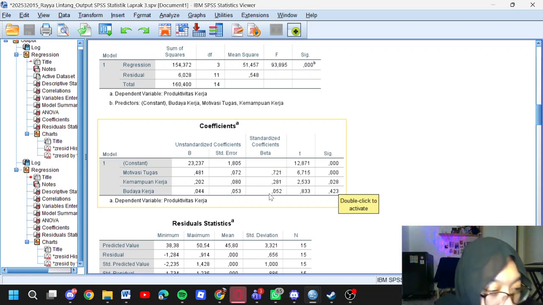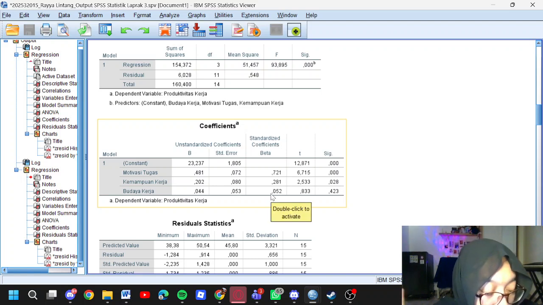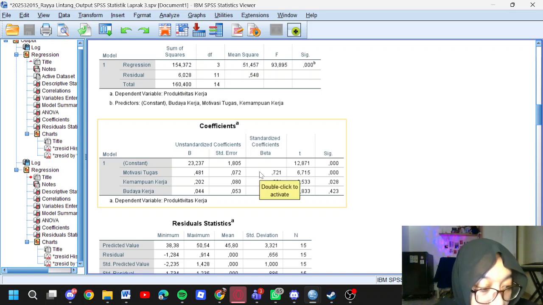Meanwhile, budaya kerja has a very small effect of 0.044 and is not significant, with a value of 0.423, exceeding 0.05. Overall, the model performed very well with R2 equals 86.2%, and the variables that significantly influence produktivitas kerja are motivasi tugas and kemampuan kerja, while budaya kerja doesn't have a significant effect.